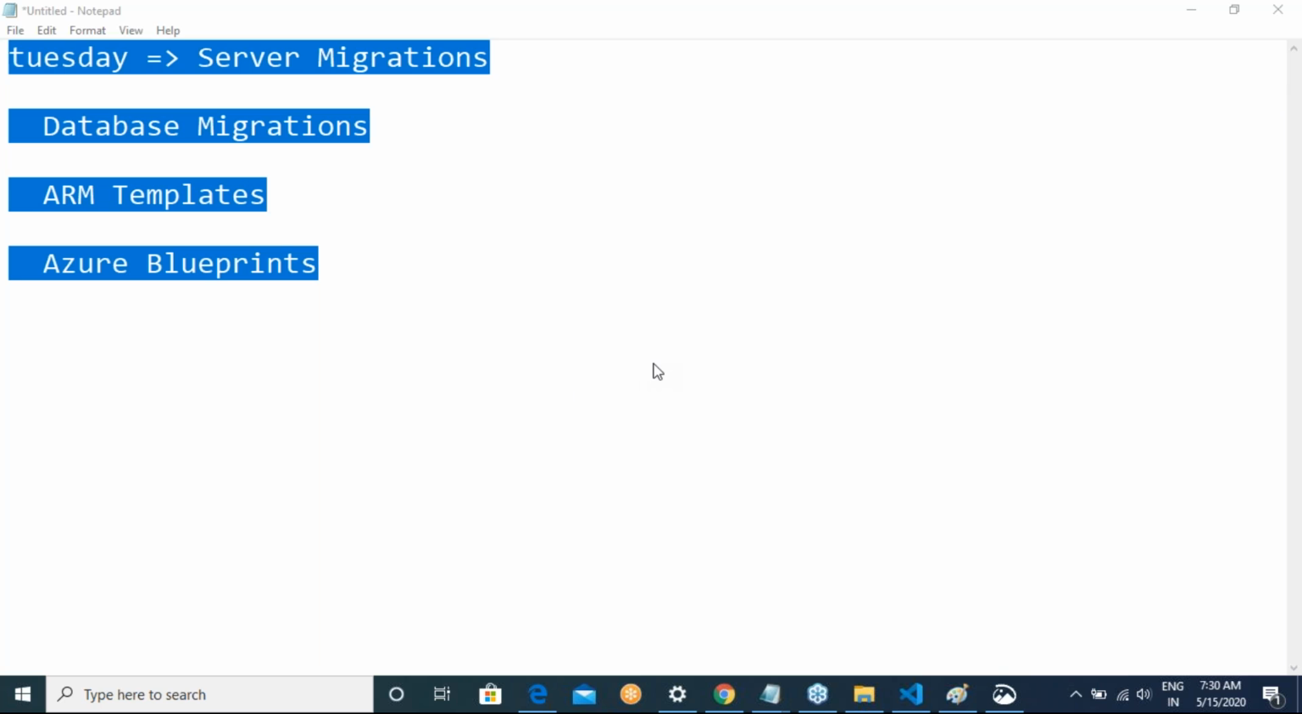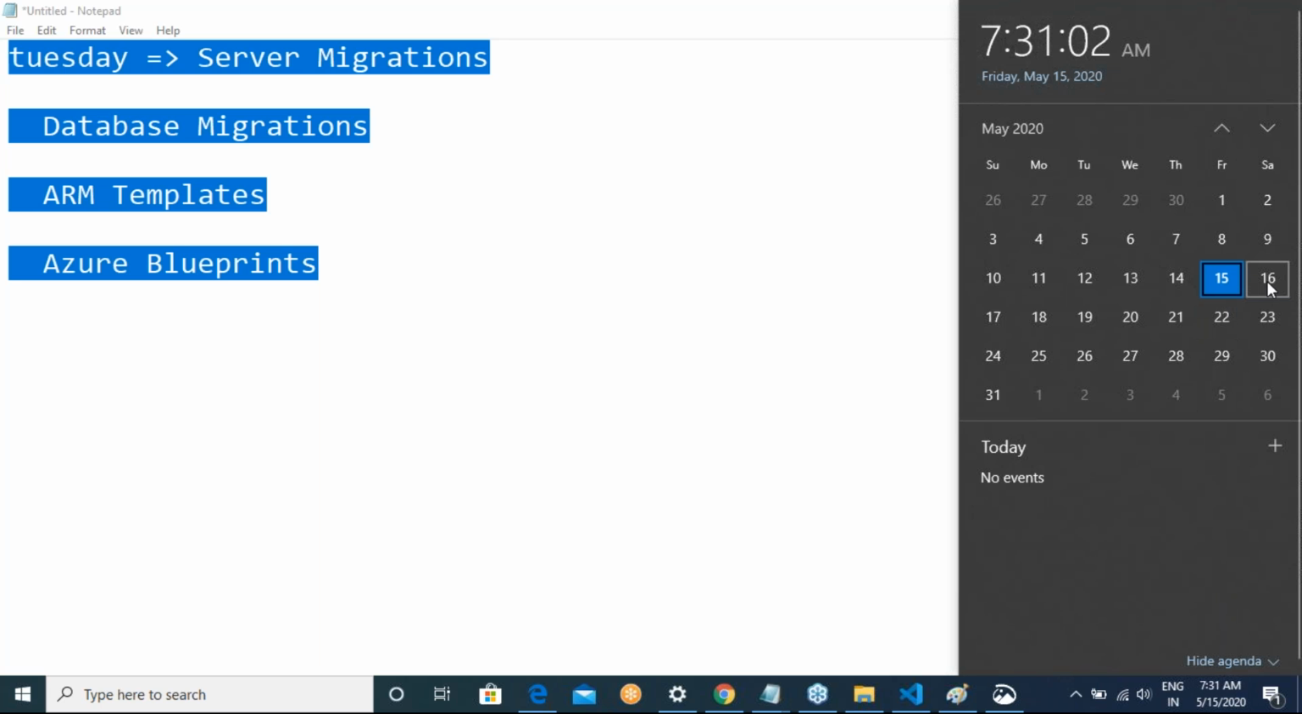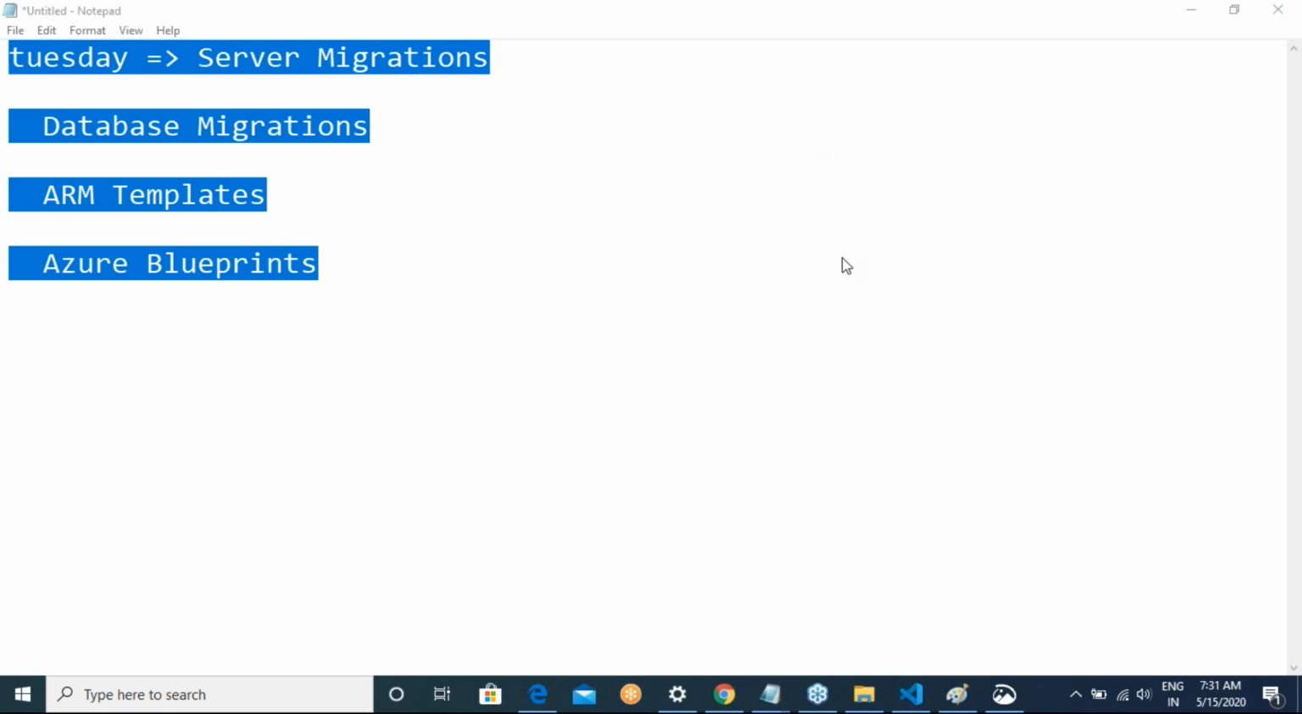When will we cover Azure Dev concepts, sir? Azure Dev concepts will be after that. It might be somewhere around the first week of June. In the first week of June, you might start looking into that.